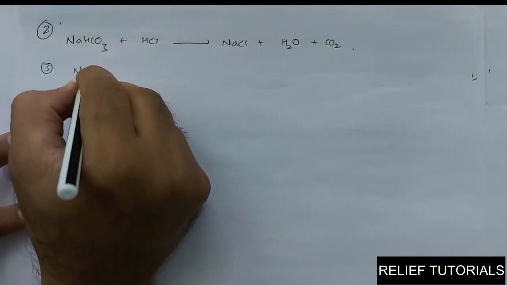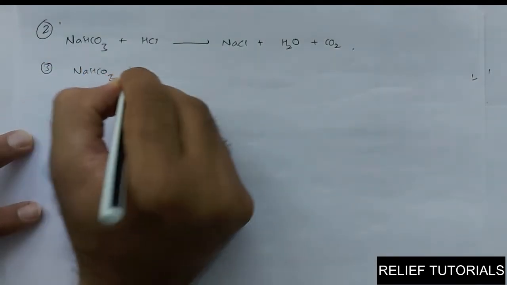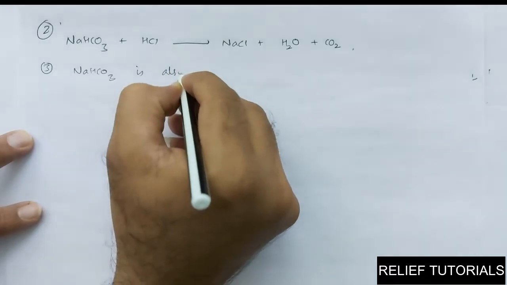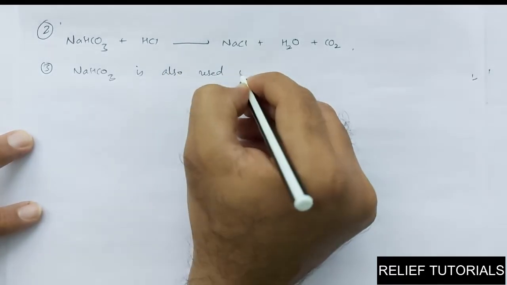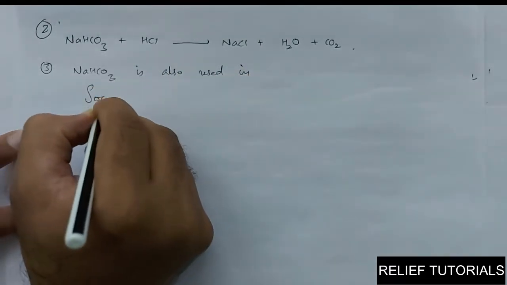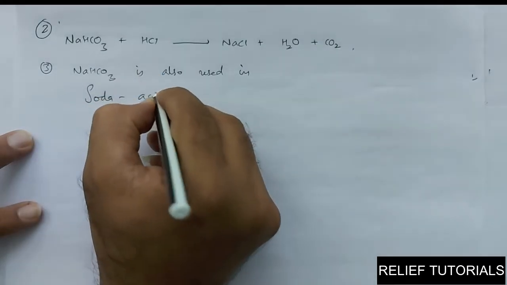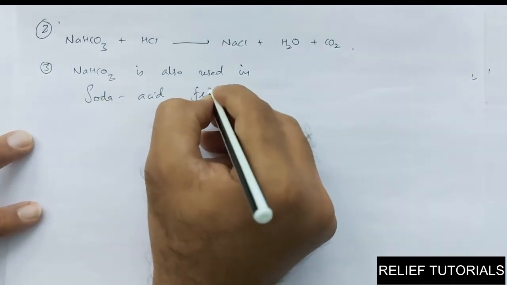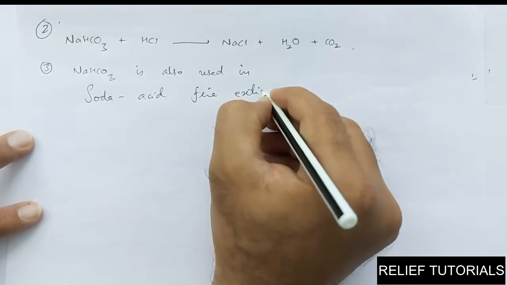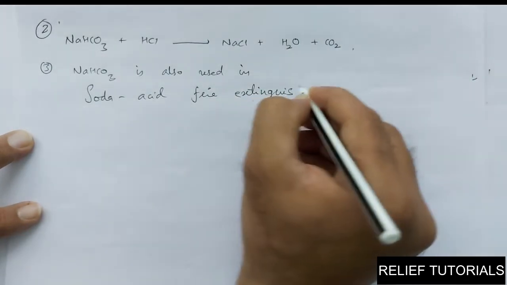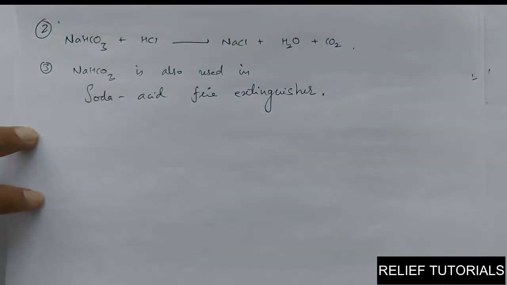This NaHCO3 is also used in soda acid fire extinguishers. I think you have seen the red color cylinders in our schools, hospitals and theaters.